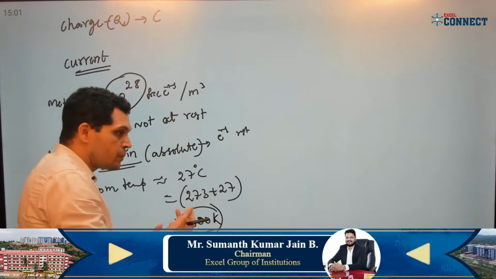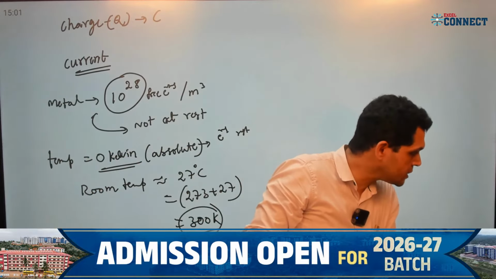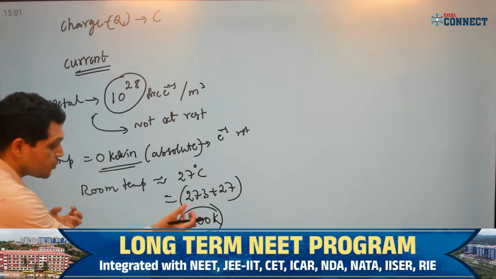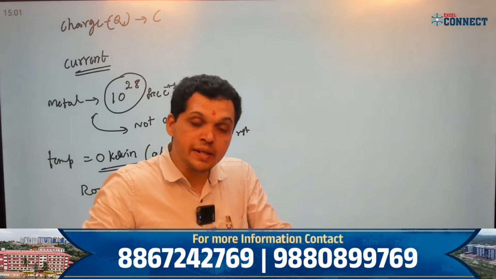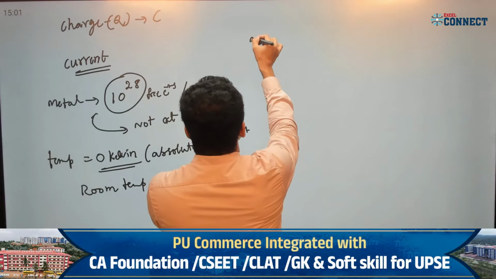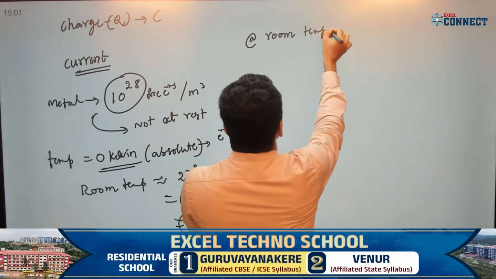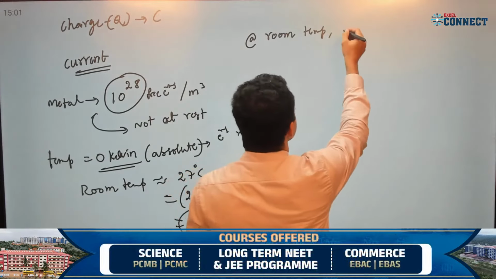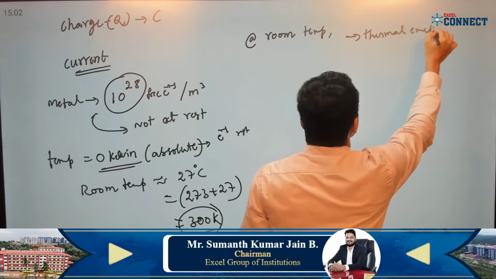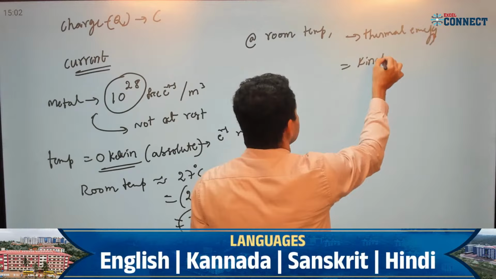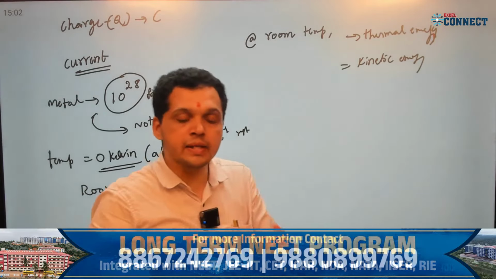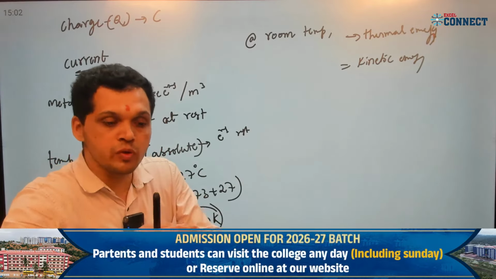By absorbing this thermal energy, this heat energy, what happens to the electron? It moves, it gains kinetic energy. Each and every electron absorbs heat energy because of the temperature, and this thermal energy is converted into kinetic energy. Thermal energy is equivalent to kinetic energy. So the electron has now got kinetic energy. When kinetic energy comes, the electron moves from one place to another place.